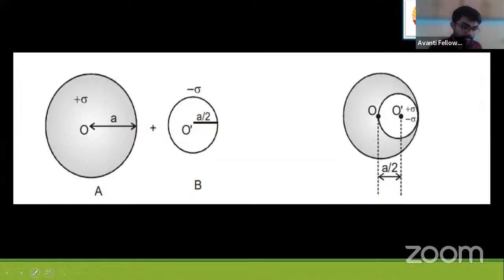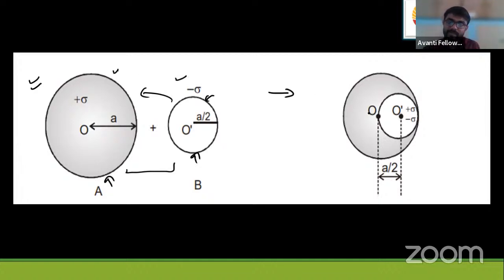What I did, I took a disk. This disk has radius a, completely filled, sigma density, fully filled. Nothing empty. This one is minus, it's empty, it's hollow, and it will make the other one hollow also. We must choose the components properly. So this is plus sigma, this is minus sigma. This is the origin, this is O dash.